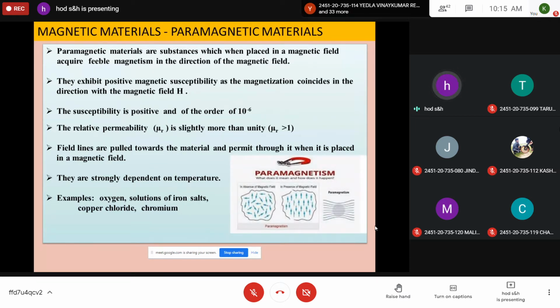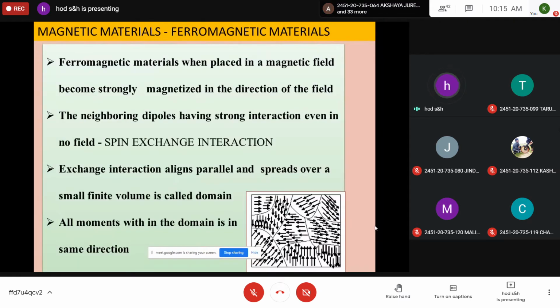So you see the diagram. In the absence of the field, the dipoles are randomly oriented. In the presence of the field, all magnetic dipoles align in the direction of the field, giving rise to magnetic properties, and they allow the magnetic lines of force. They have slightly positive susceptibility values, and permeability is more than 1. These materials are called paramagnetic materials.